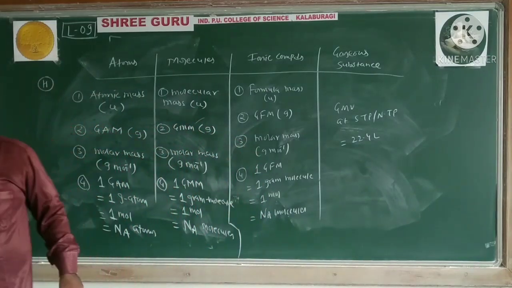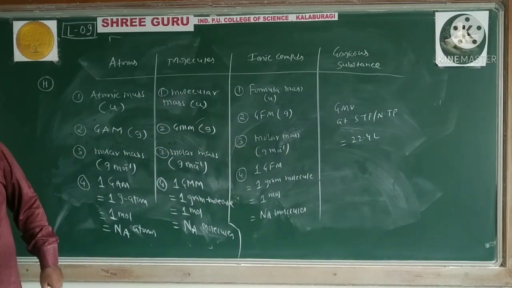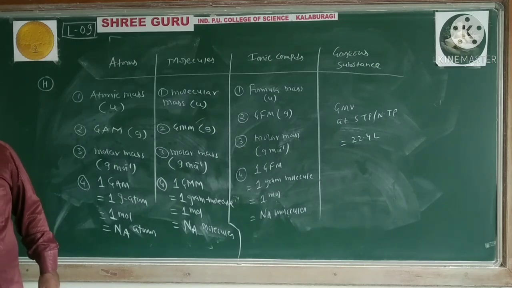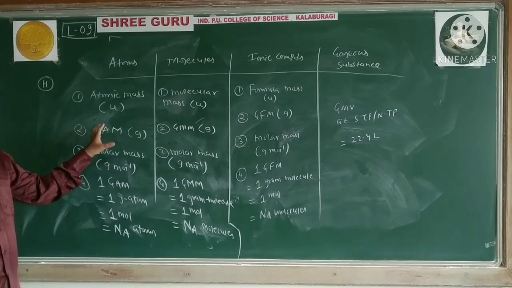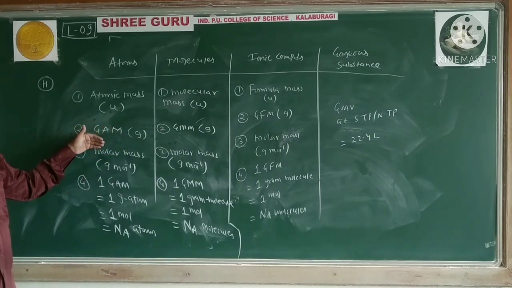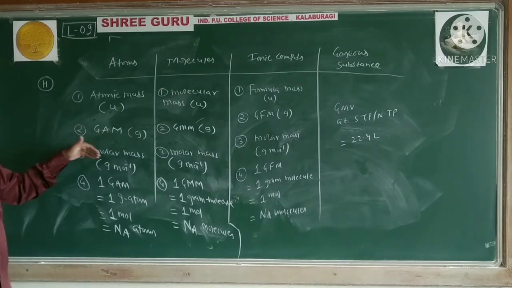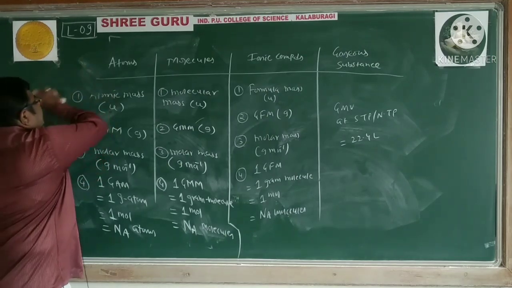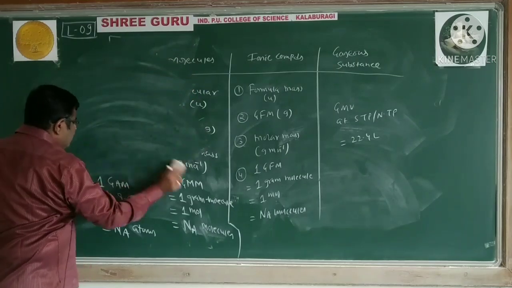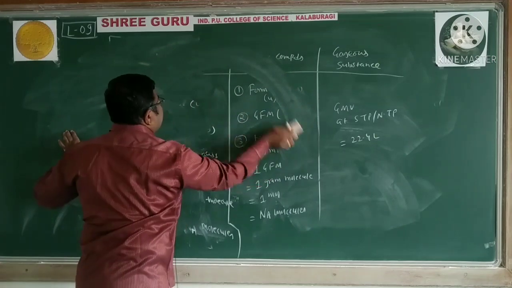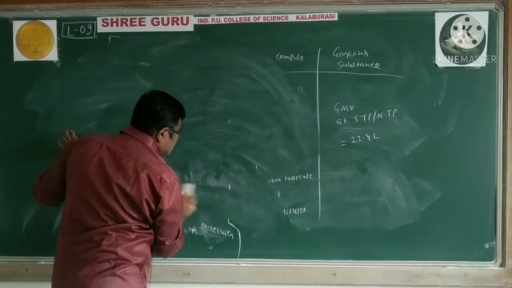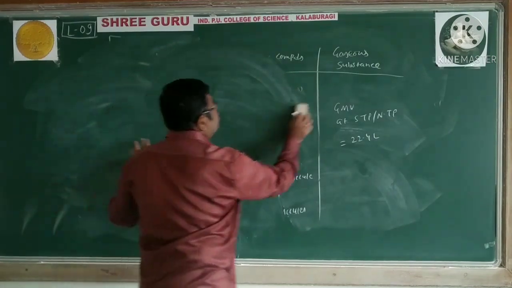Now we have various formulas for number of moles. We'll write those formulas. This is just different terms we are using, and I have written those terms together. There is nothing new for us here. All these things we have seen here. Now for moles, we'll make the list of formulas, and then we try to use them.